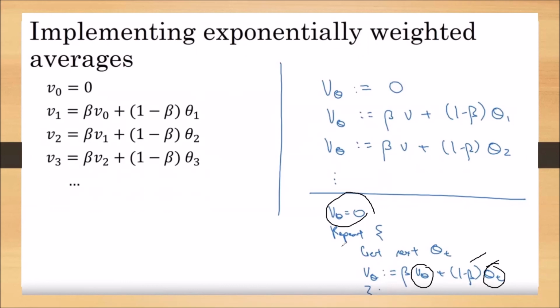That's why it is more memory efficient. And our program is very simple. In a single line, we have completed our program. So two advantages: first, storage is very less, and second, our programming became very simple with the implementation of exponentially weighted averages.